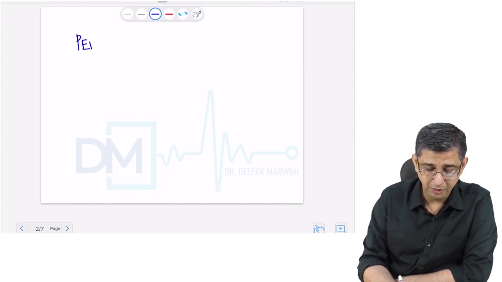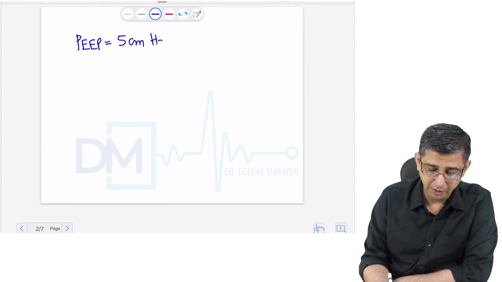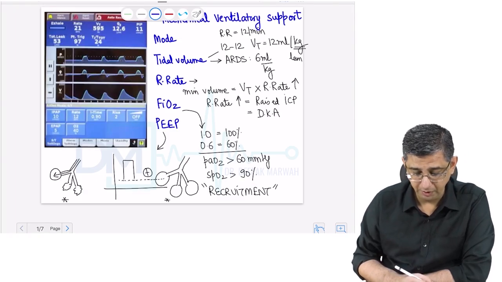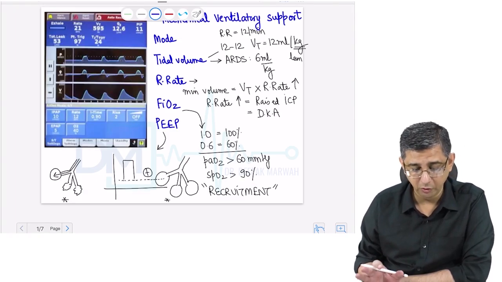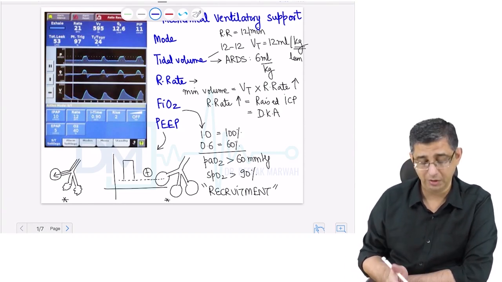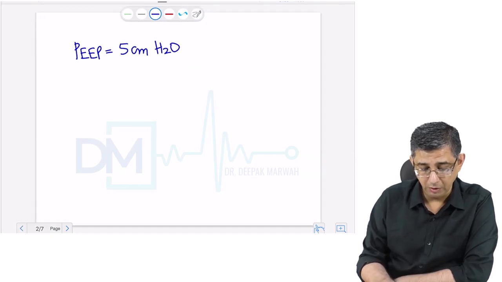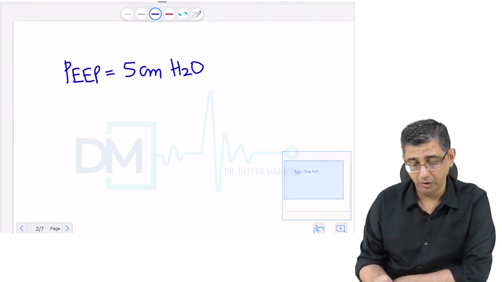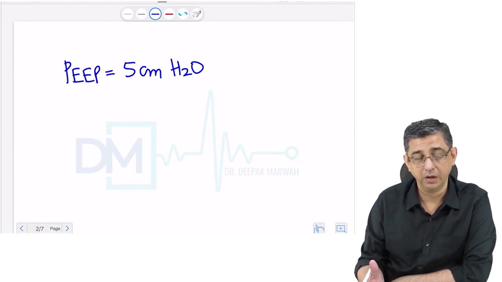if the PEEP, which is normally kept at about 5 centimeters of water, in the respiratory panel, in the panel of the ventilator, you will always be able to see the value of PEEP. There are various parameters which I'll describe to you, but the PEEP parameter can always be noticed. Now, if you're keeping a PEEP of 5 centimeters of water, that will ensure recruitment of the alveoli.